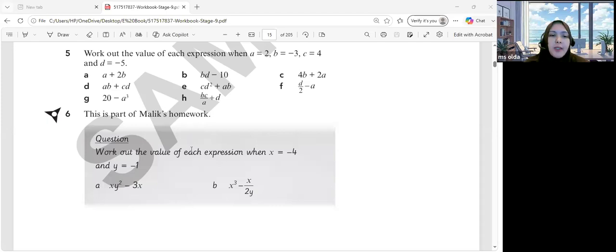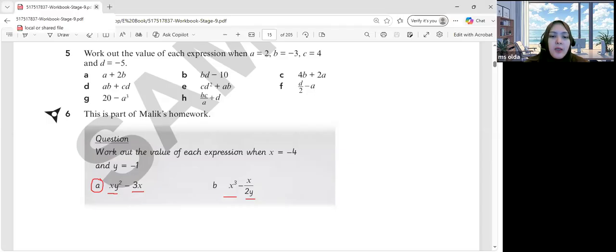Okay, so it says this is part of Malik's homework. Work out the value of each expression when x equals -4 and y equals -1. The expressions here are xy squared minus 3x, and the other expression, x cubed minus x over 2y. So Hakim can solve part A first. What will be the value of the expression if the value of x here equals...